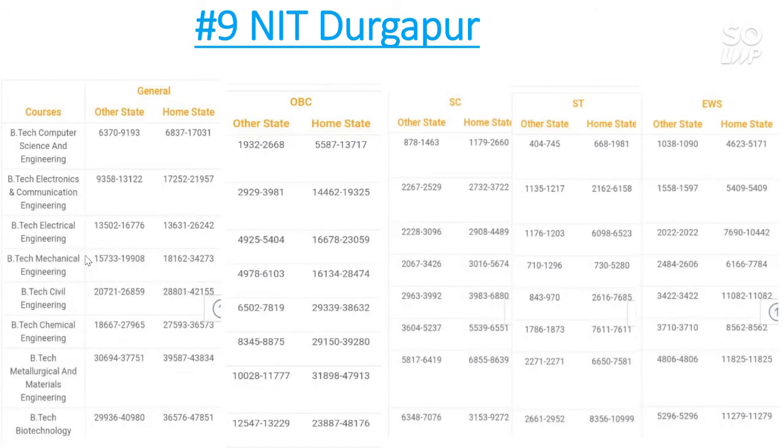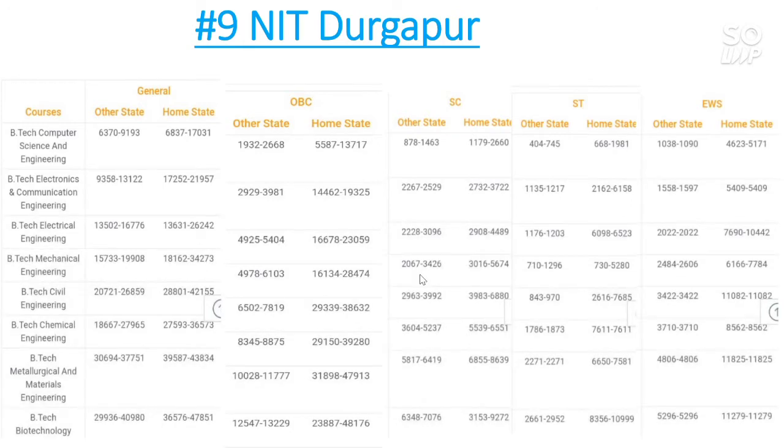Now talk about mechanical engineering branch. General category other state cutoff goes to 20,000. For home state the cutoff is 34,000, and for other state OBC the cutoff is 6,100, and for home state the cutoff is 28,000.